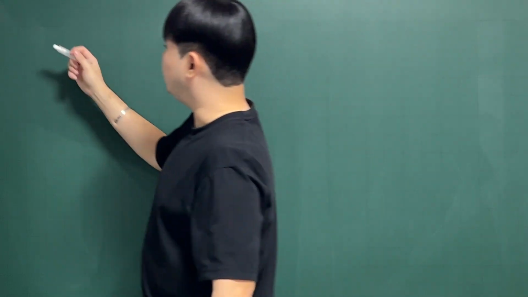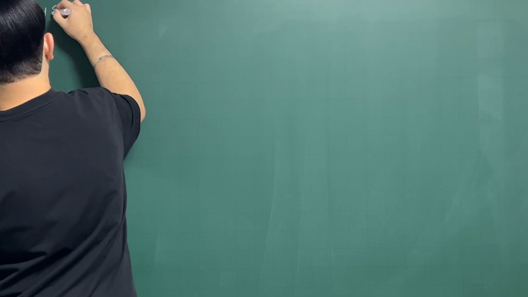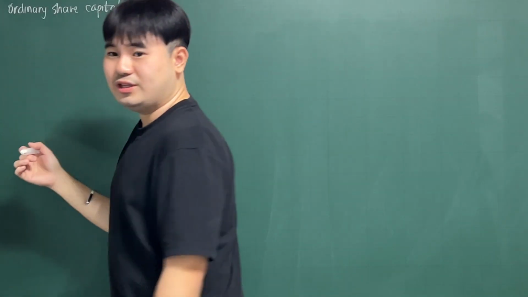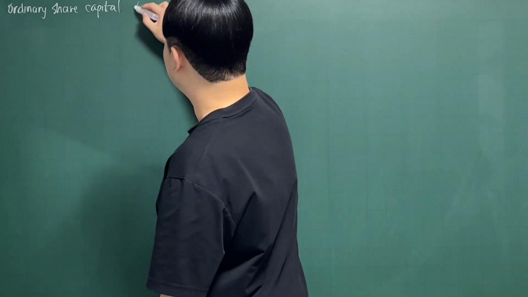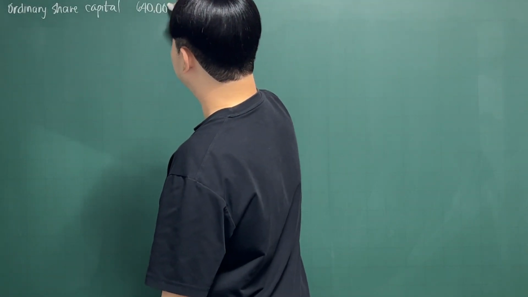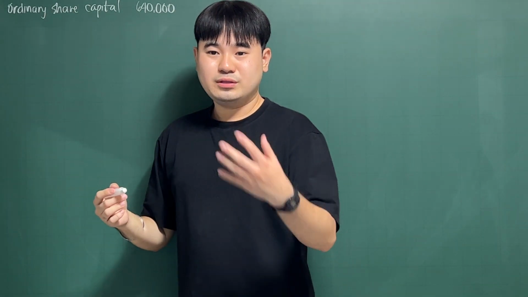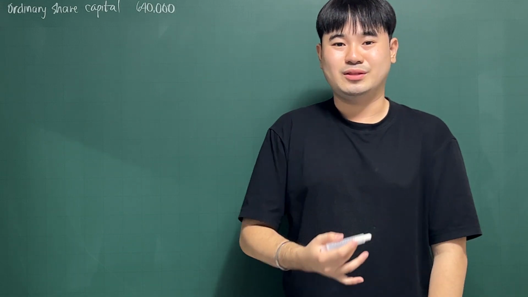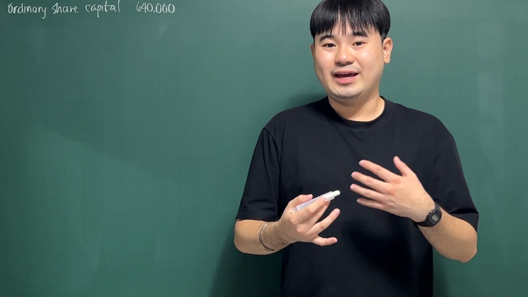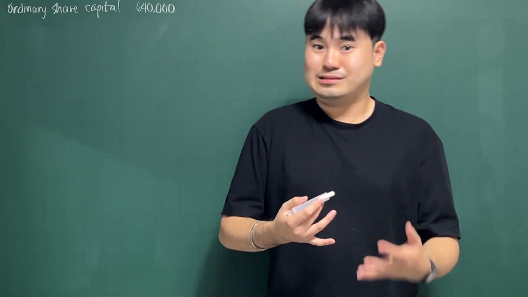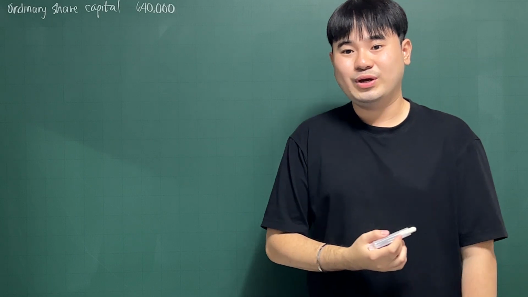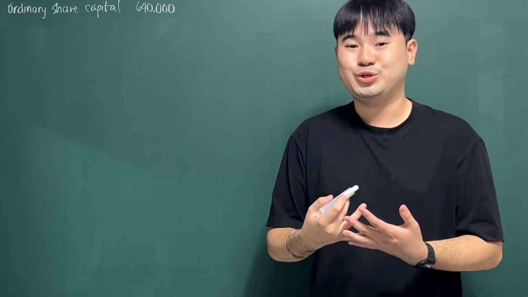So I'll first write here your ordinary share capital of 640,000. However, the only thing that was given is the number of authorized shares, and we don't need that. What we need is the number of shares issued and outstanding. And if we have the par value, it's easy. You just have to divide this by your par value, then that's it. However, we don't also have information about your par value.